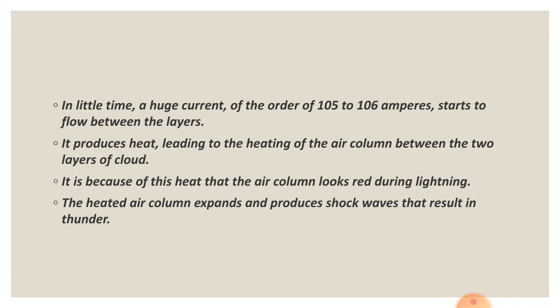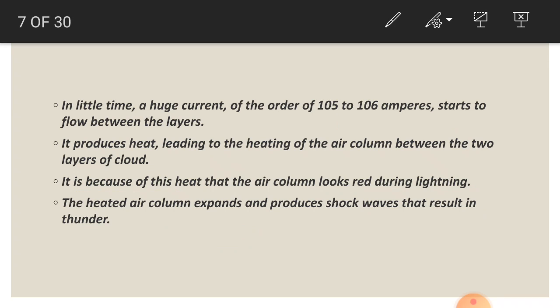So what will happen? In a very little time, a huge current of the order of 10^5 to 10^6 ampere starts to flow between the layers. Because of this electric current, heat will be produced, and this heat will warm up the air between the clouds. Because of this heat, the air column between the clouds will expand, and it will look red in color. This heated air column will expand and produce the shock waves which result in thunder.